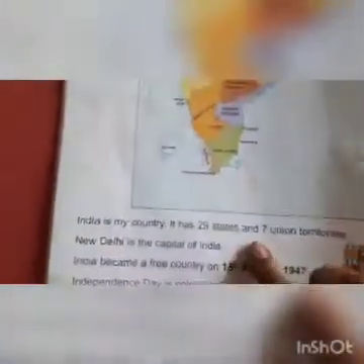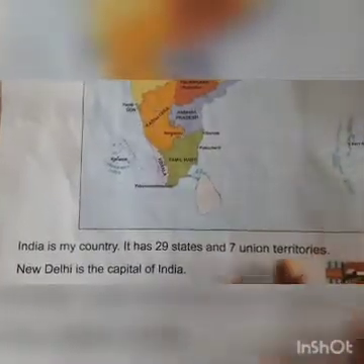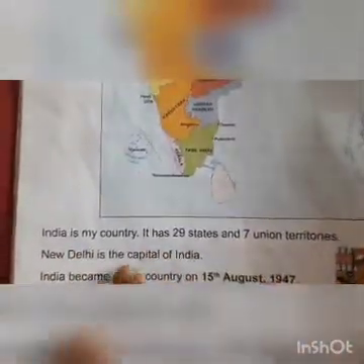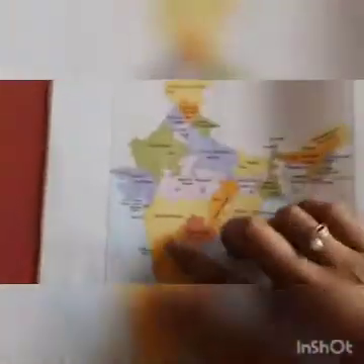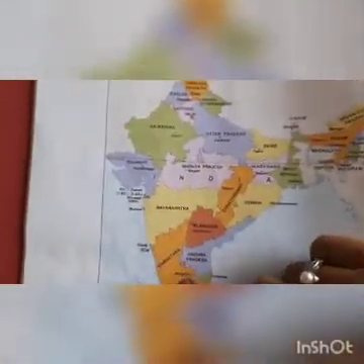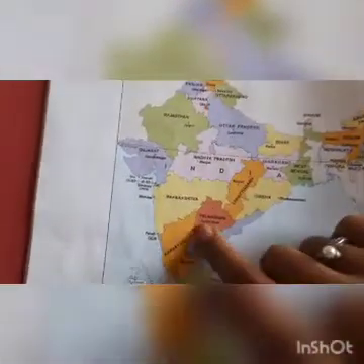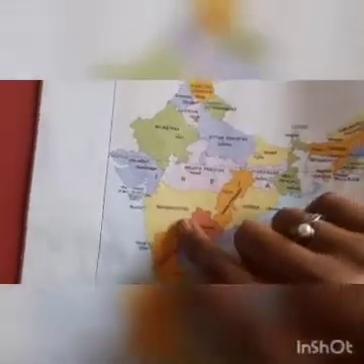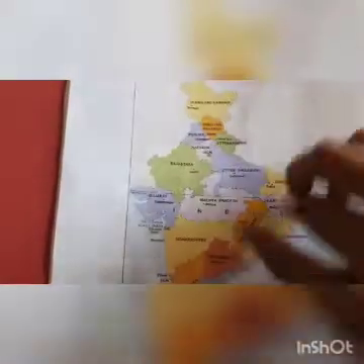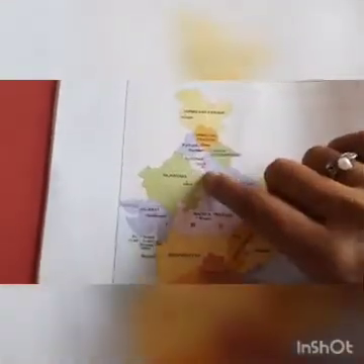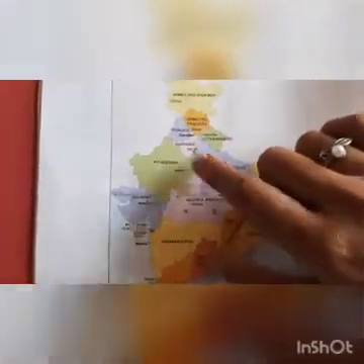So Karnataka is our state and what is the name of our country? India. How many union territories do we have? 7. Just now I told you that we have capitals for each of the states. Now for our country we have one capital. And what is that? It is New Delhi. New Delhi is the capital of our country, India.